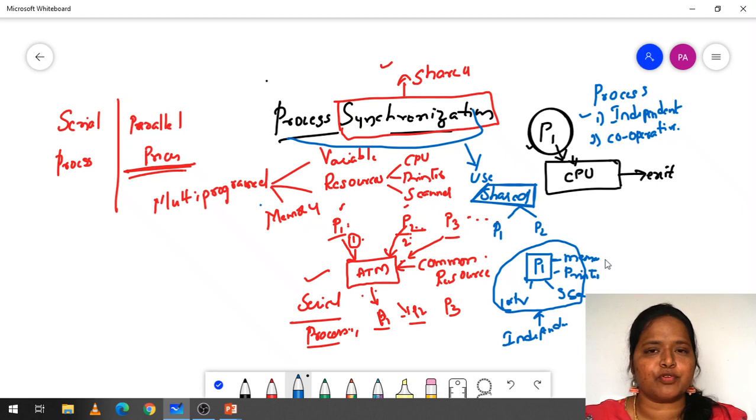Here we don't find any problem. After one process, another process will come, like at an ATM machine; everyone comes, does their task, and exits the system. And the next group of processes we call cooperative processes.